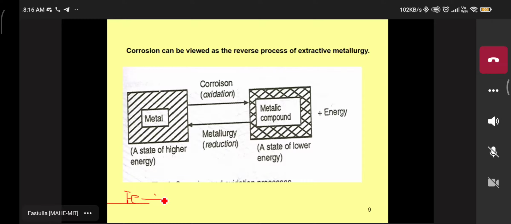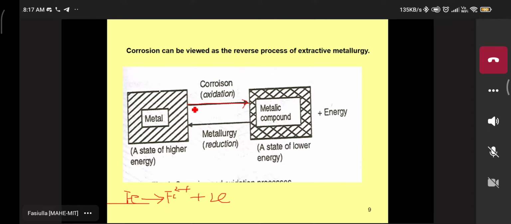For example, I'm taking iron. What types of reactions take place? Iron is an active metal. Now here, the first arrow mark, going from left to right, indicates oxidation. Taking iron metal, Fe gives rise to Fe2+, so oxidation means loss of 2 electrons. Oxidation means loss of electrons, and reduction means gain of electrons. You know this very well from the electrochemistry topic.